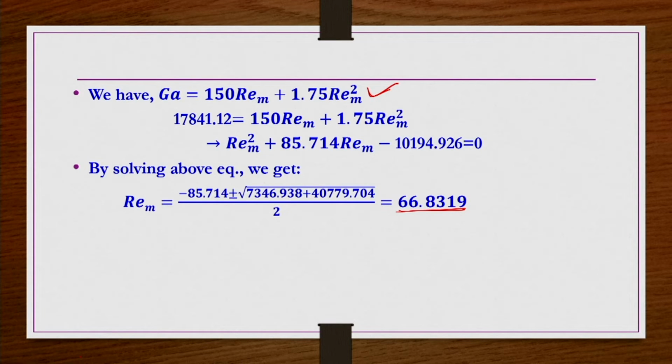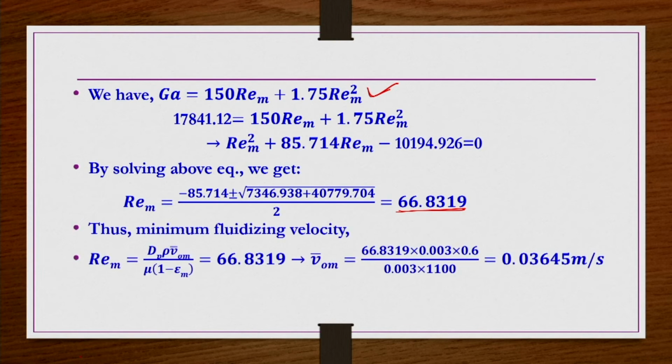So now Rem we know as rho dp Vo m bar by mu into 1 minus epsilon m. So that you use it here. So here this you equate to 66.8319. So in this equation dp is known, Re is known, mu is known, epsilon m is known. So you can calculate Vo m bar. It comes out to be 0.03645 meter per second or 36.45 millimeter per second. So that is the minimum fluidization velocity.